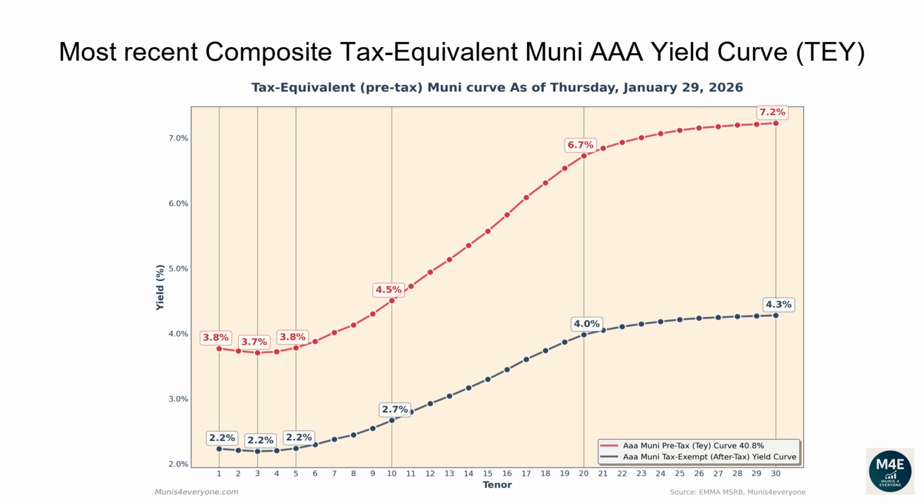The one-year tax-exempt yield is 2.23%, corresponding to a 3.77% tax-equivalent yield for investors in the top tax bracket. The two-year tax-equivalent yield is 3.73%. The 5-year tax-equivalent yield is 3.78%. The 10-year tax-equivalent yield is 4.5%. The 20-year tax-equivalent yield is 6.73%. The 30-year tax-equivalent yield is 7.23%.